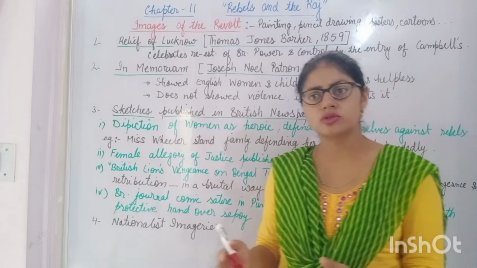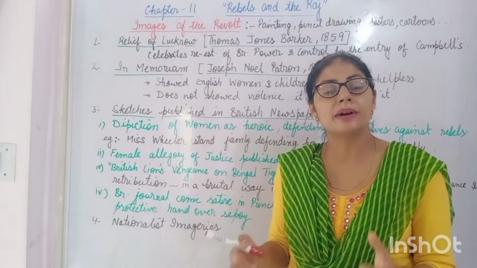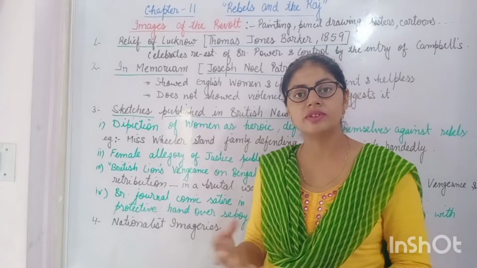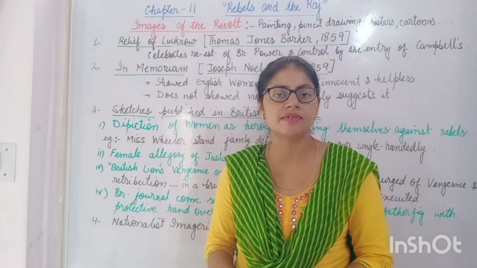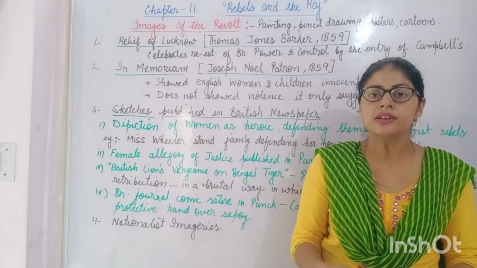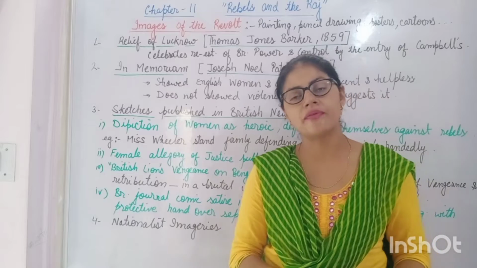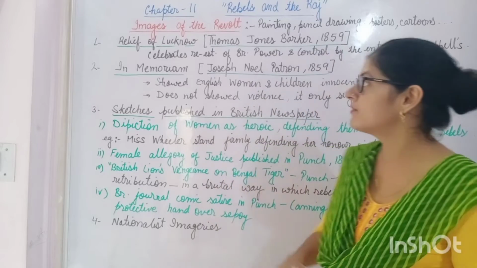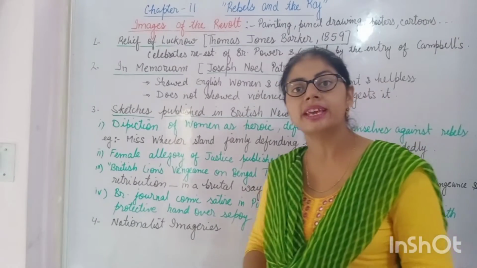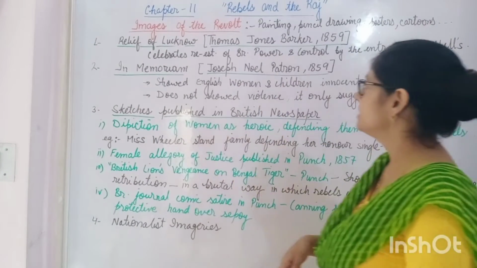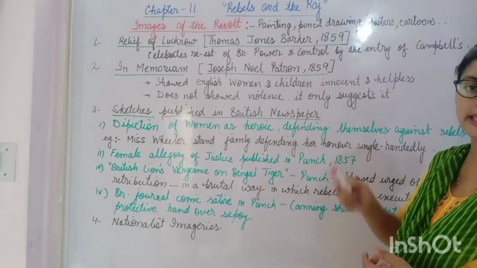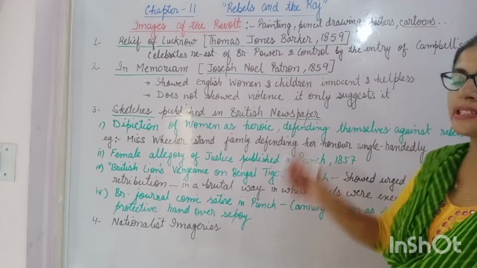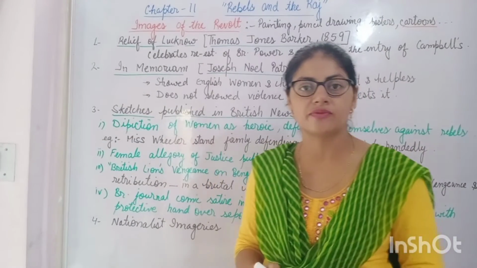And many sources, largely we depend on the British sources from which we know about the revolt of 1857, and the nationalist sources or the sources from the Indian writers were very less. Apart from the written source, we also have the images from which we can know about the revolt. The images in the form of paintings, pencil drawings, posters and cartoons. All these things help us to understand the revolt.